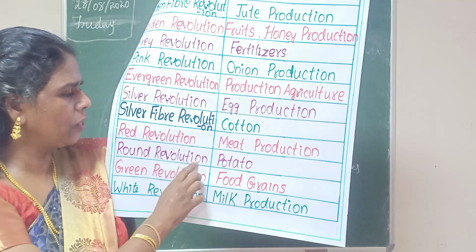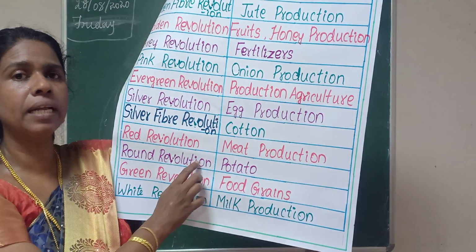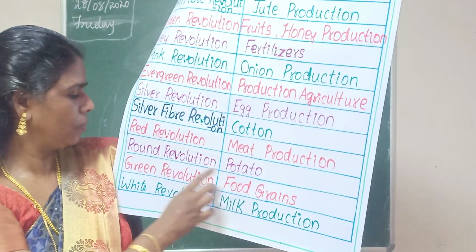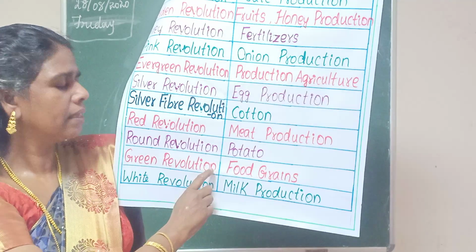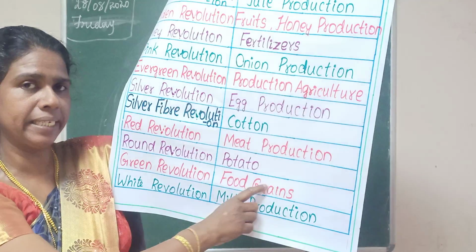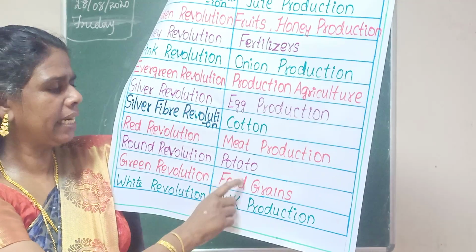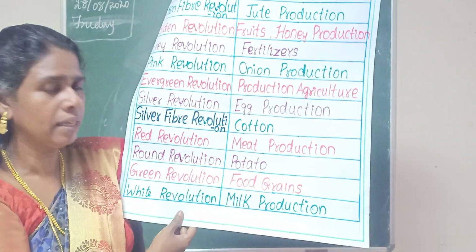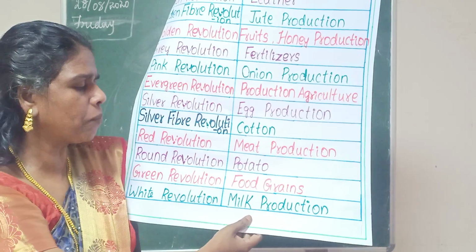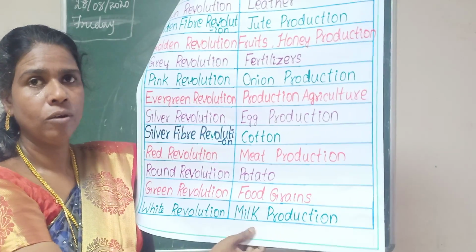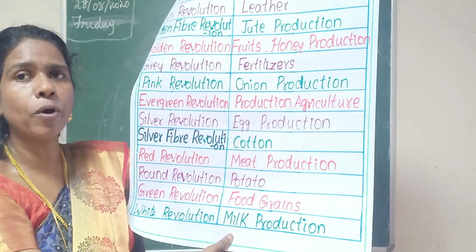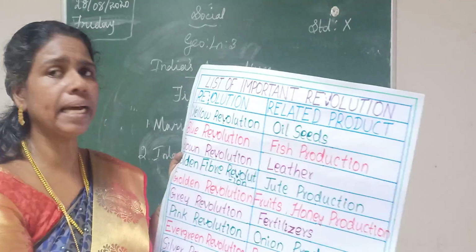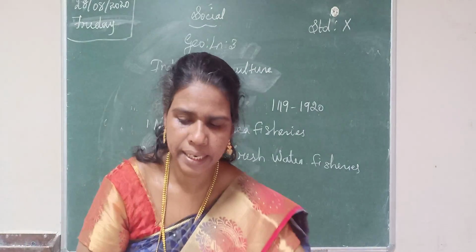Then Round Revolution, the related product is potato. Then Green Revolution, the related product is food grains. The last one is White Revolution, the related product is milk production. These are the important agricultural revolutions in India.